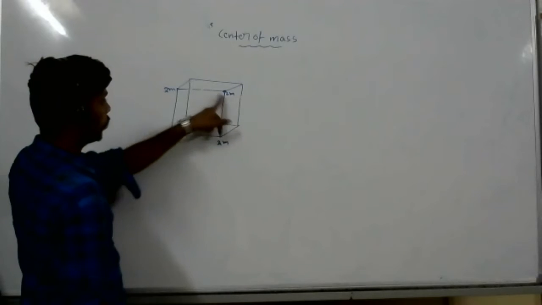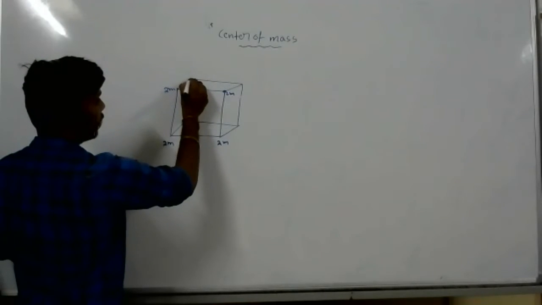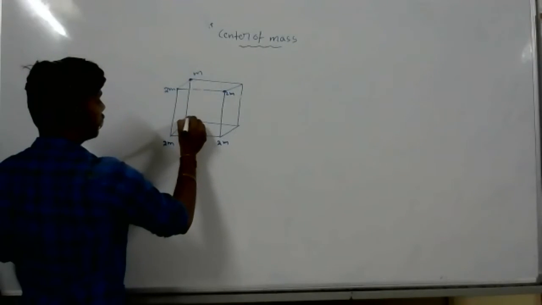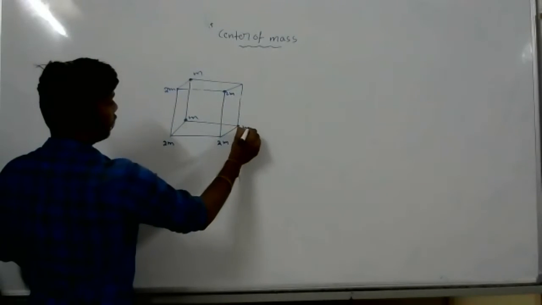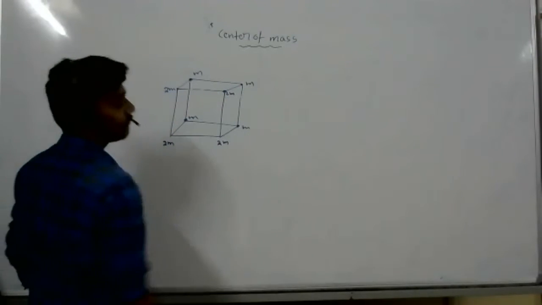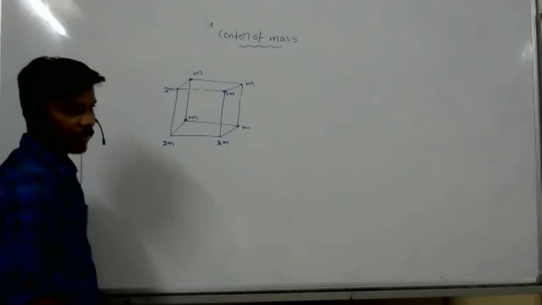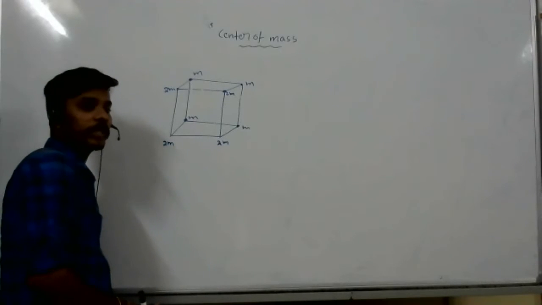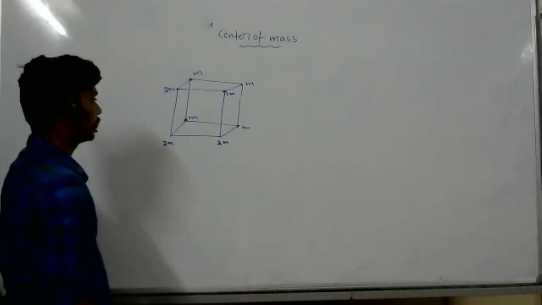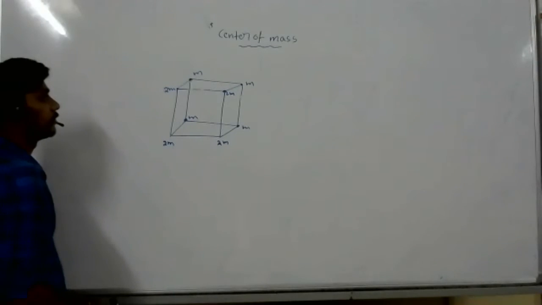2m, 2m, 2m, 2m, and this surface is m, m, m, m. This type of body, how to calculate? Let's see. Sir, I think I have some idea.